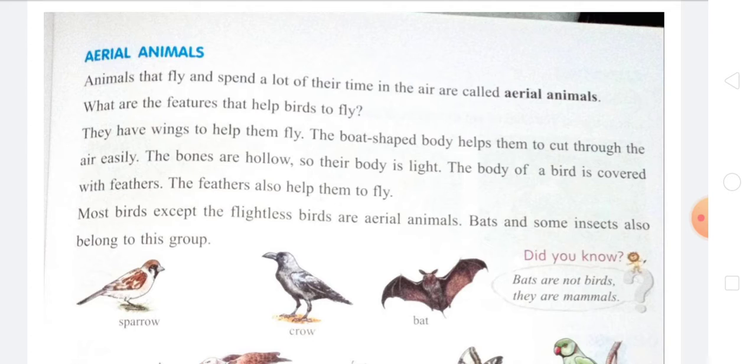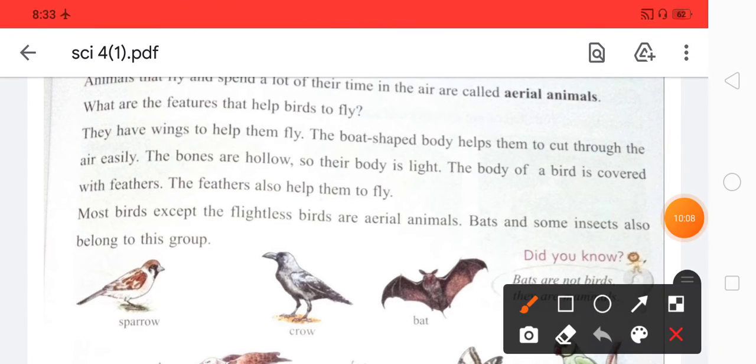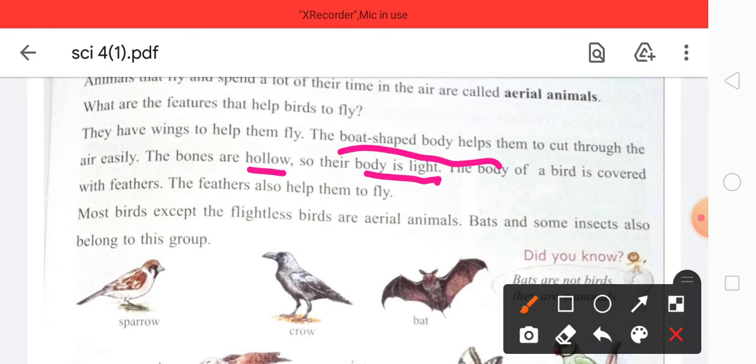So what are the features that can help the bird to fly in the air? You can see a bird has a boat-shaped body which helps them to cut through the air easily, and the bones are hollow, so the body of the bird is also light, thus it can fly in the air, and it has many feathers covering its body, so the feathers help it to fly.